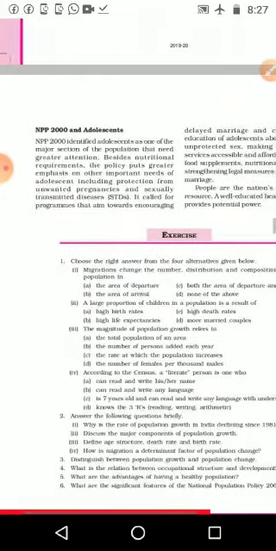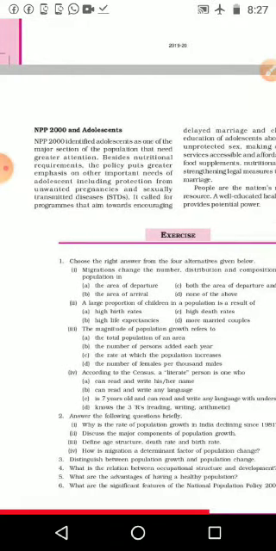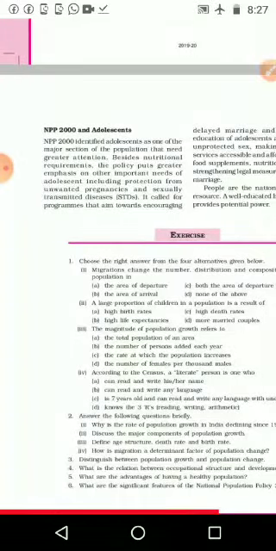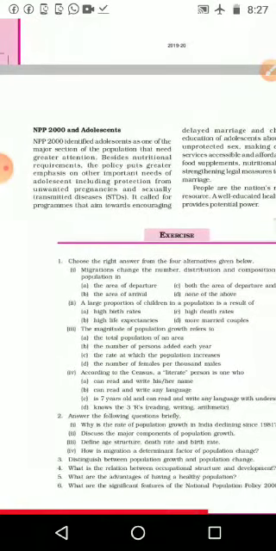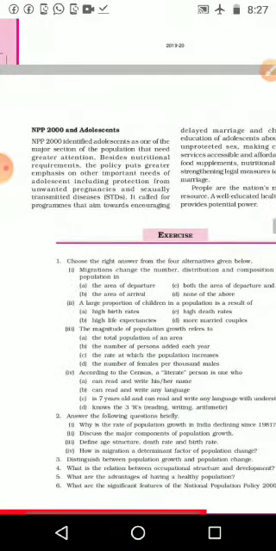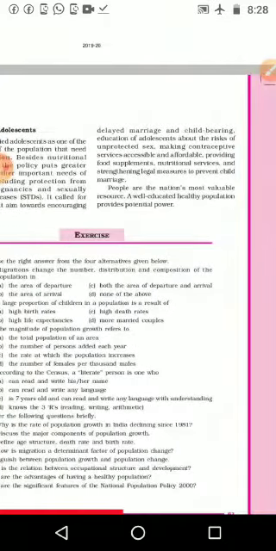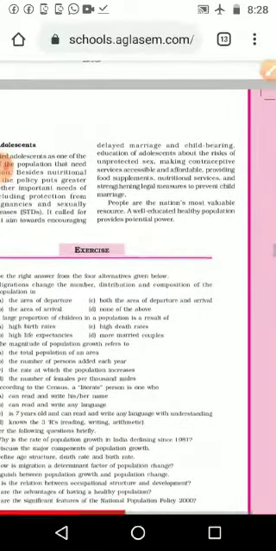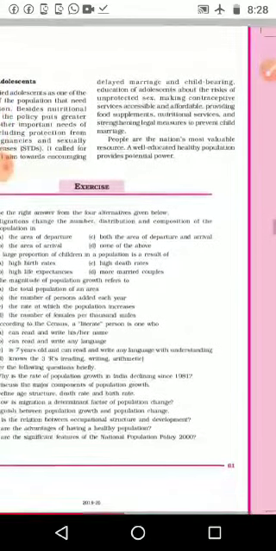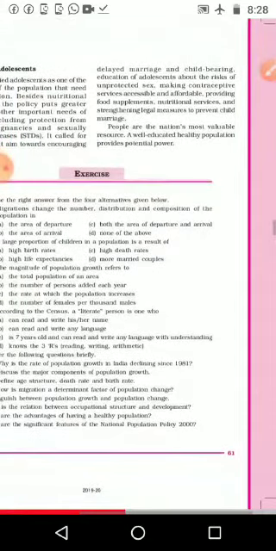Besides nutritional requirements, the policy puts greater emphasis on the important needs of adolescents, including protection from unwanted pregnancies and sexually transmitted diseases, STDs, please underline. It calls for programs that aim towards encouraging delayed marriage and childbearing, education of the adolescents about the risk of unprotected sex, making contraceptive services accessible and affordable, providing food supplements and nutritional services, and strengthening legal measures to prevent child marriage.